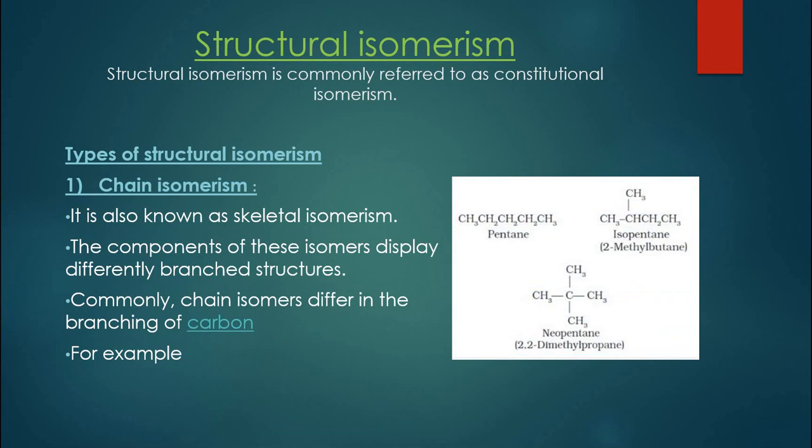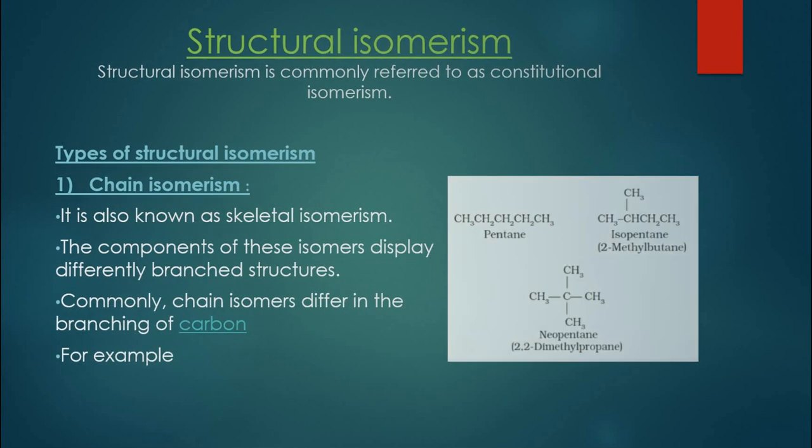An example of pentane is being shown. This is normal pentane having 5 carbon atoms and 12 hydrogen atoms. Isopentane can also be drawn, that is 2-methylbutane. It also has 5 carbon atoms and 12 hydrogen atoms, but you can see there is some difference in the branching or the chain. This chain was having 5 carbons, this chain is having 4 carbons. Similarly, we can have neopentane as well. Again, the total number of carbon and hydrogen atoms will be the same, but their attachment is different. So this kind of isomerism is called chain isomerism.